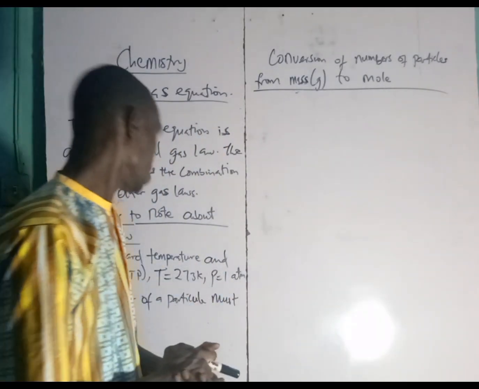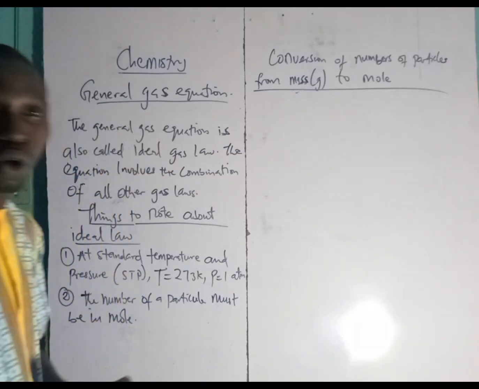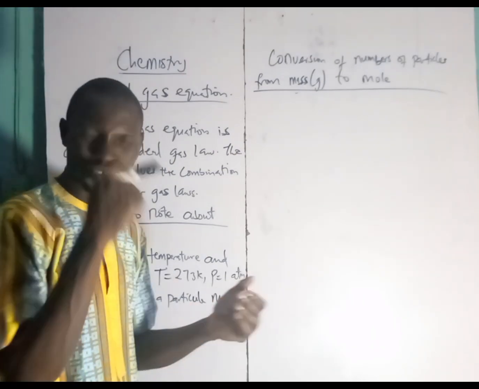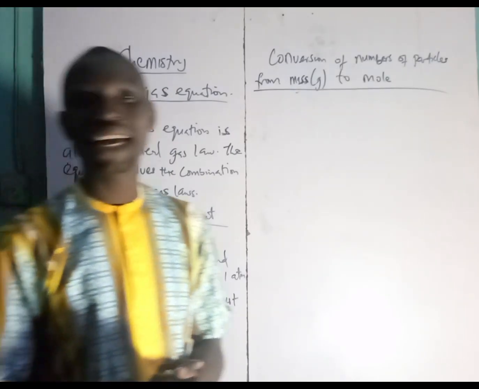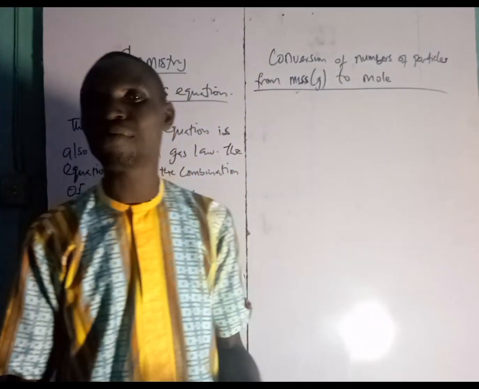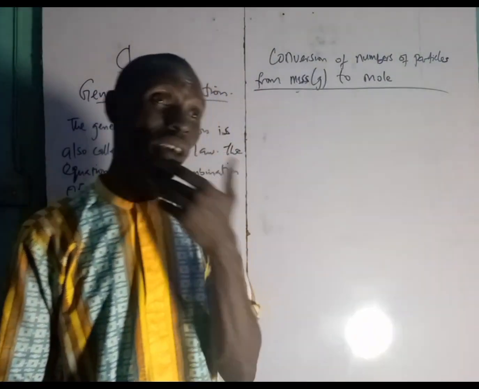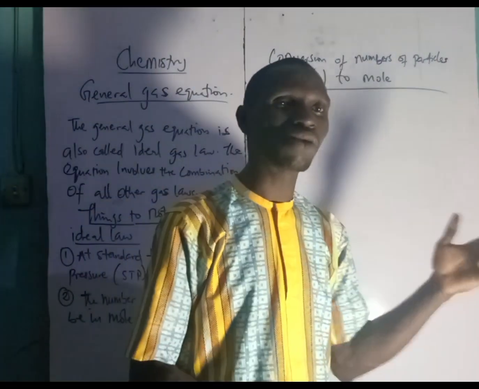Number 2 is that the number of molecules must be in mole. I've seen some questions whereby you were given your number of molecules in gram, in mass, and the same thing is applicable to the one we just finished, Avogadro's law.